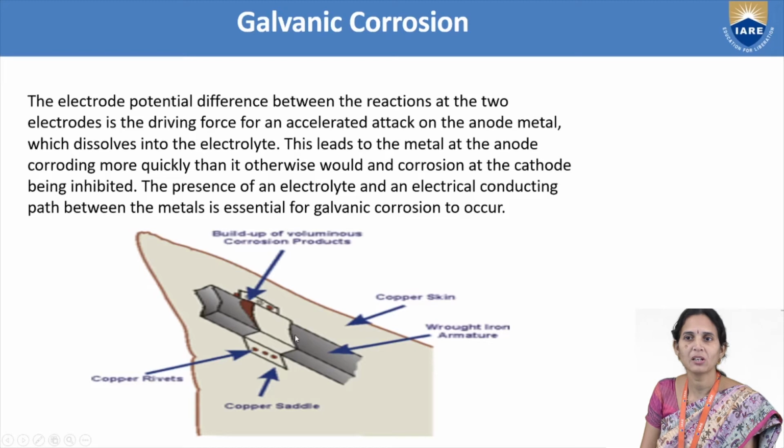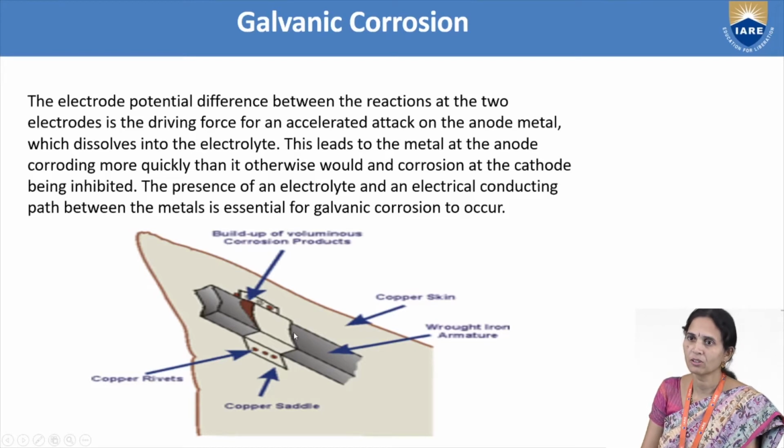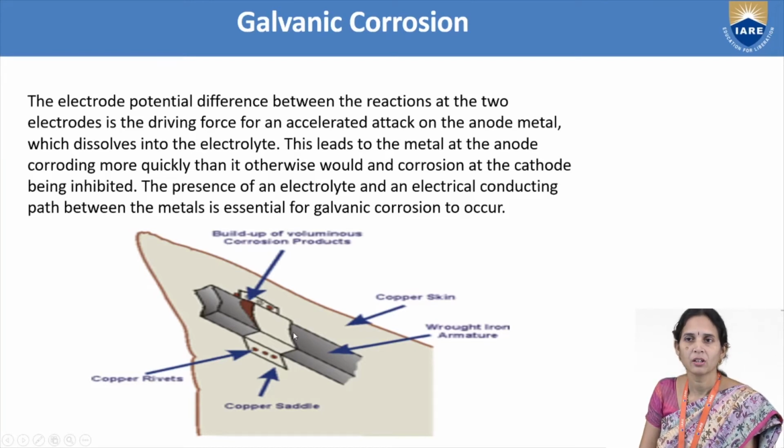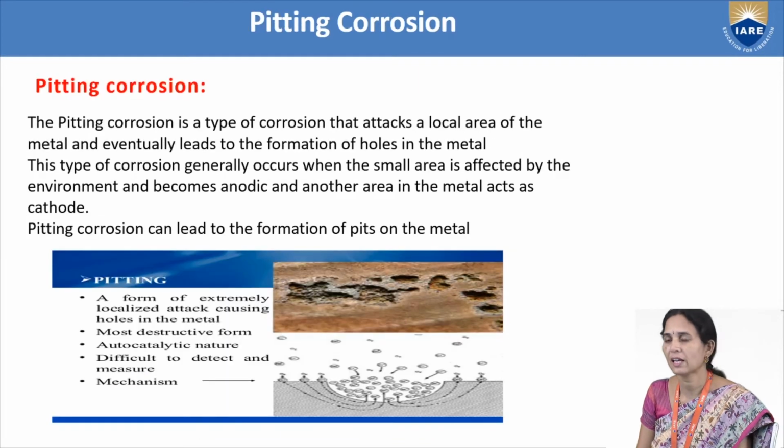So when two dissimilar metals are there, one metal will undergo corrosion and the other metal does not undergo corrosion, it will behave as a cathode, it will act as a cathode. So this is about galvanic corrosion.